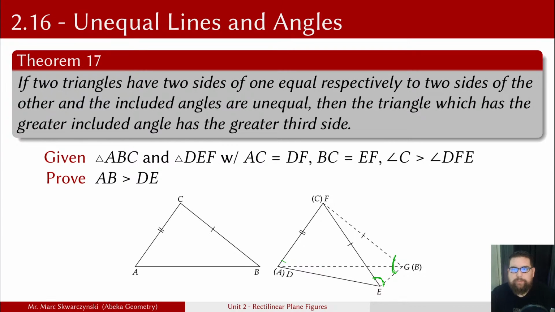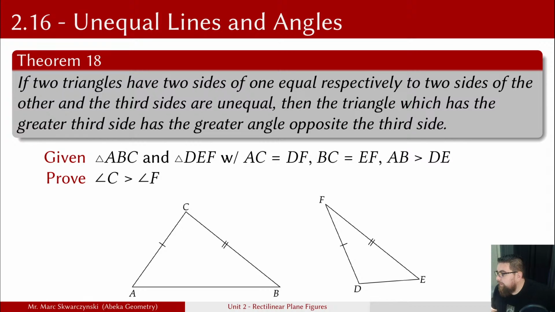If you have two triangles with two sides respectively equal to two sides of the other, but the included angles are unequal, the triangle with the greater included angle has a greater third side. So in our original diagram, if you ignore all the dotted lines, this angle here was greater than this angle here. And in so doing, this side is bigger than this side. Okay, that's what we were proving. Again, I know that was probably a little difficult to follow, but there it is. It's done. Let's move on. All right, Theorem 18.